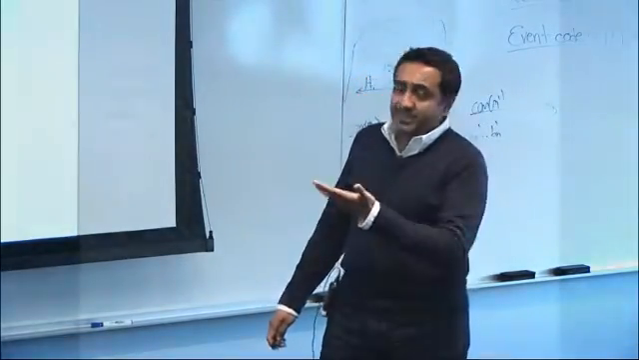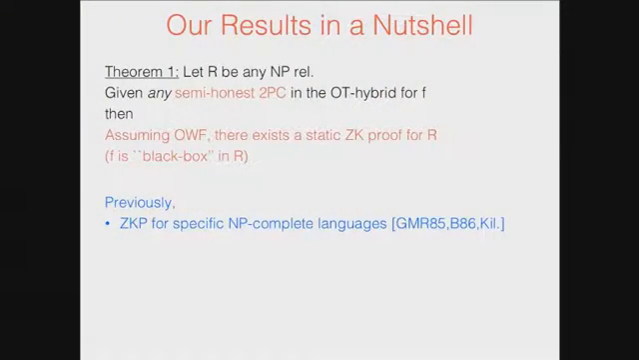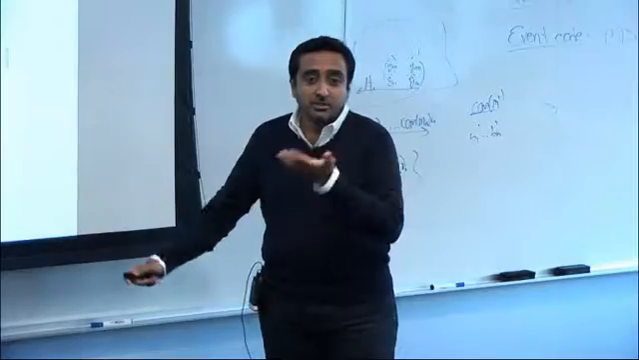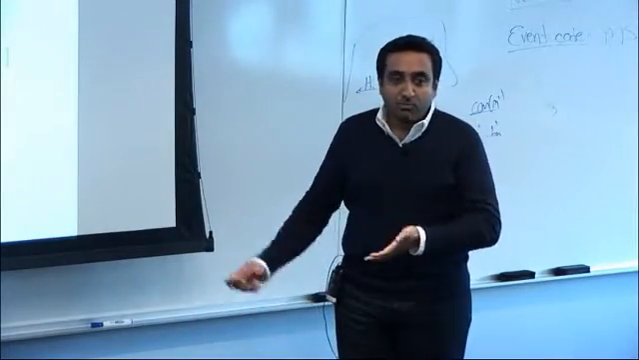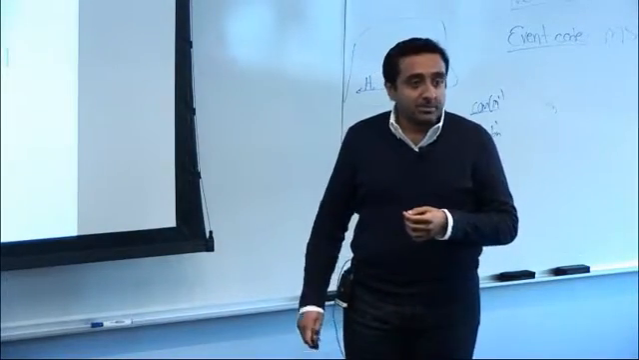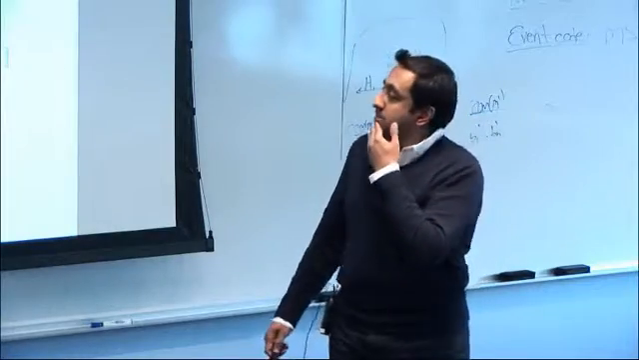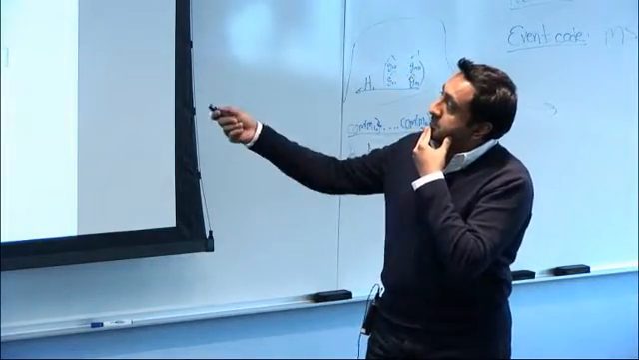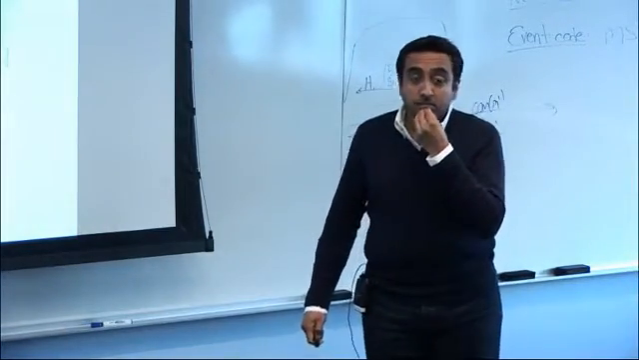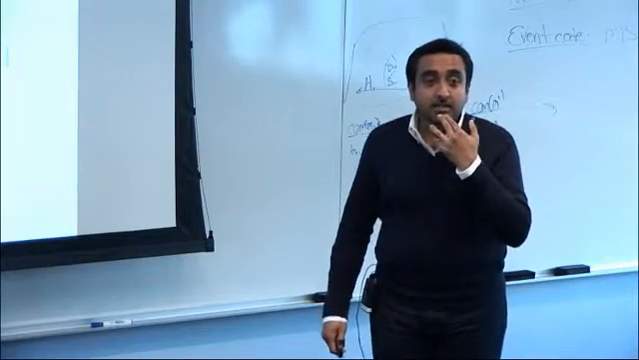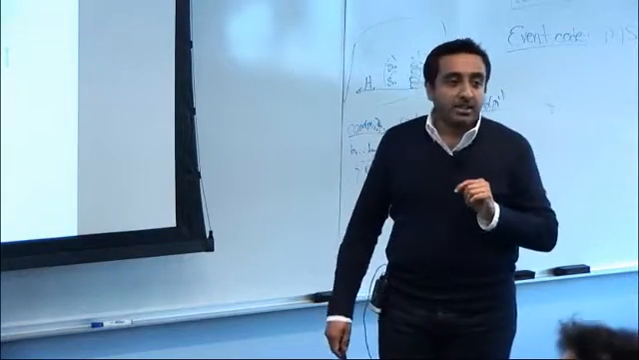Okay, so previously what did we know in this space? Well, we know the classic zero knowledge proofs for the classic NP-complete languages. This is what we learn in typical crypto classes. So the 2PC you need is for something that is related to R, but you're not telling us in this statement, right? Yeah, I'm not telling you right now.